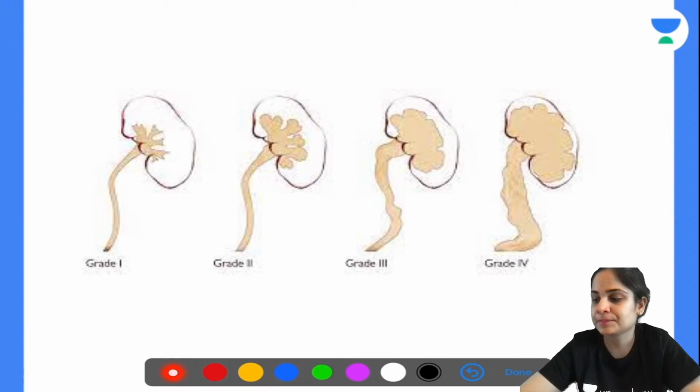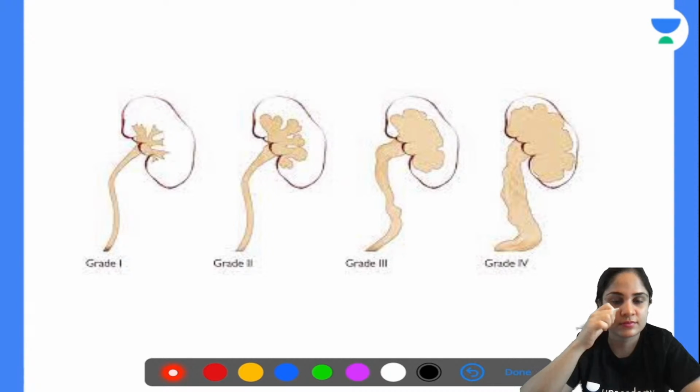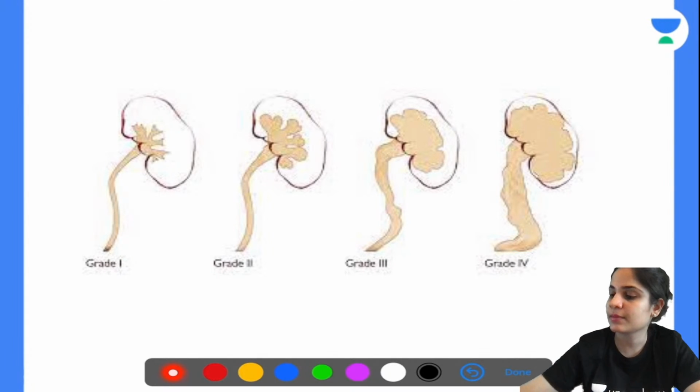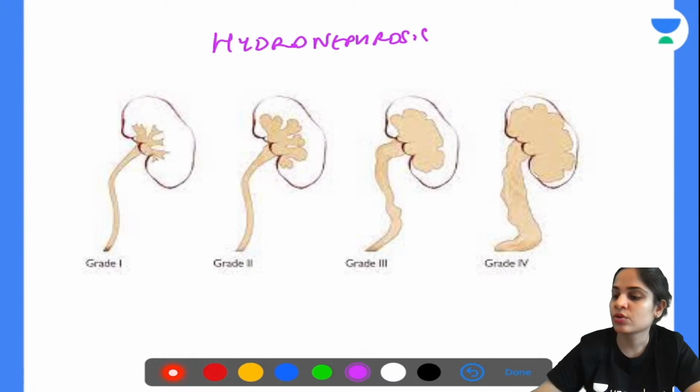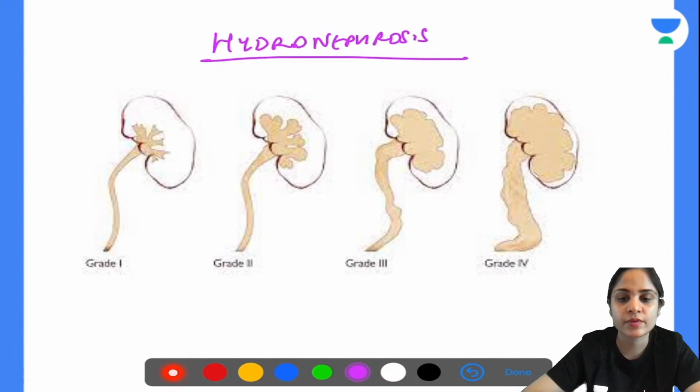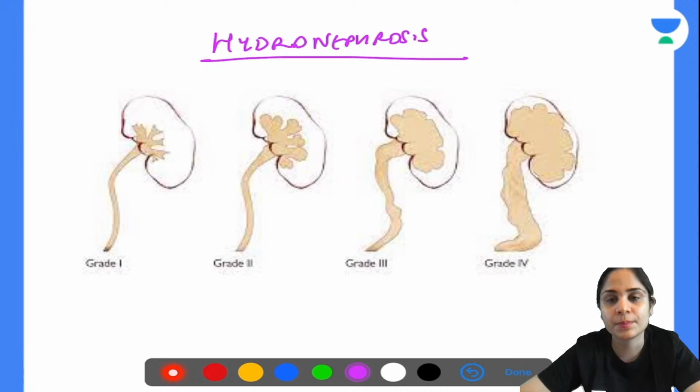What is happening here? Grade 1, grade 2, grade 3, grade 4 is given of what? Okay, very good. So this is nothing but hydronephrosis. Okay, this is hydronephrosis. So what are you seeing in hydronephrosis over here? You can see dilatation of the pelvicalyceal system. All right. So now let's have a look at some causes of hydronephrosis.